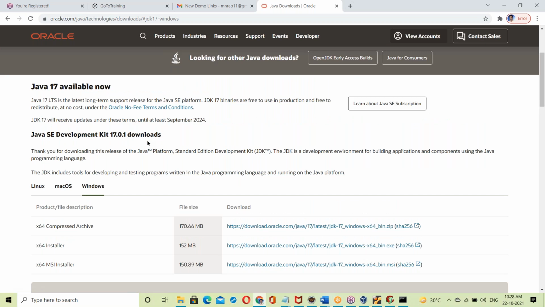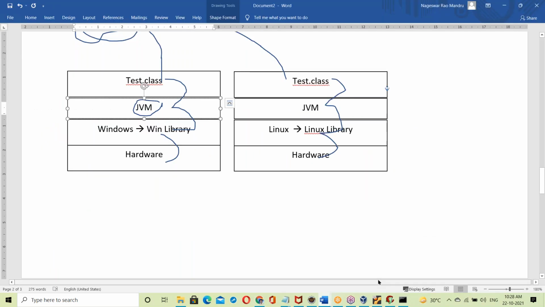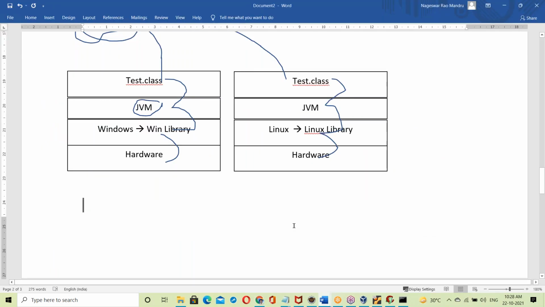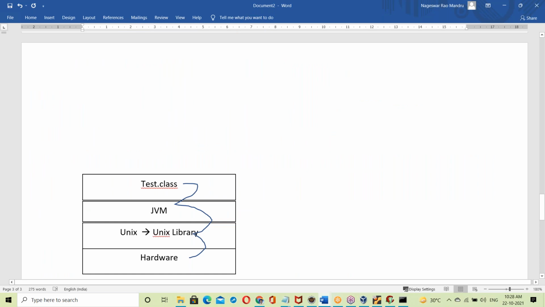So the JDK is OS dependent because of the JVM. Because of the JVM, the JDK is OS dependent. So you have to download different JDK software for different operating systems. Okay, so this is platform independence. How did Java make us platform independent?